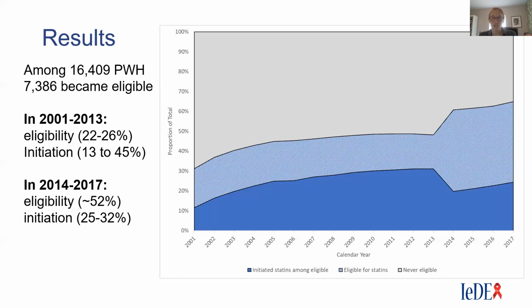And statins initiation improved markedly over this time period. In 2001, only 13% had initiated statins. By 2013, 45% among those eligible had initiated statins. In 2014 through 2017, under the new ACC-AHA guidelines, there's a notable increase in those eligible for statins, ranging from 51 to 54%, averaging at 52%. Statin initiation, however, in this time frame was relatively low, ranging from 25 to 32% during this time period.